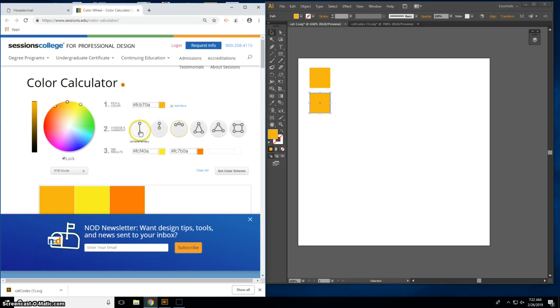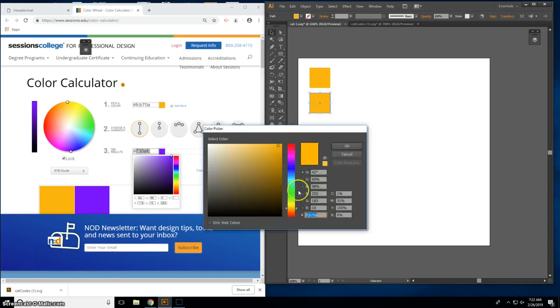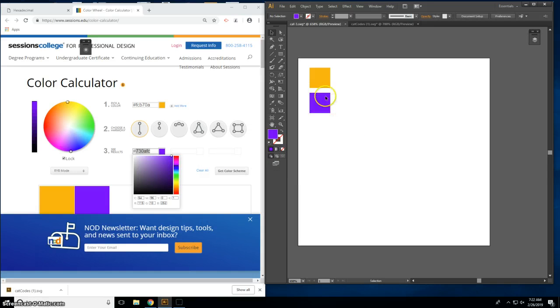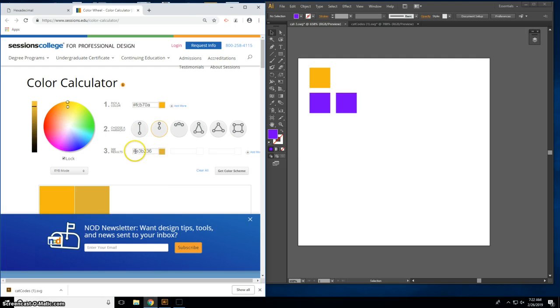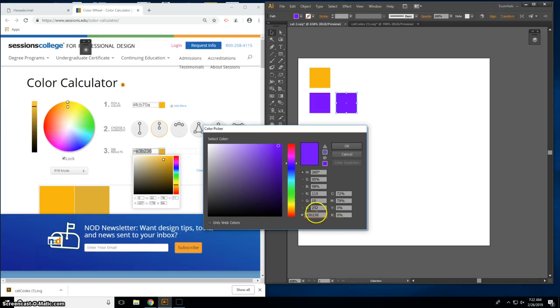And I'm going to go to my complementary harmony, and there's only one, just this one here. I'm going to copy that code, and I'm going to paste it into this shape's color picker box. So that's my complementary harmony. Now let's create another square. This one is going to be for the monochromatic harmony. There's only one, so I'm going to take that color, select my shape and set its color to be that hexadecimal color code.